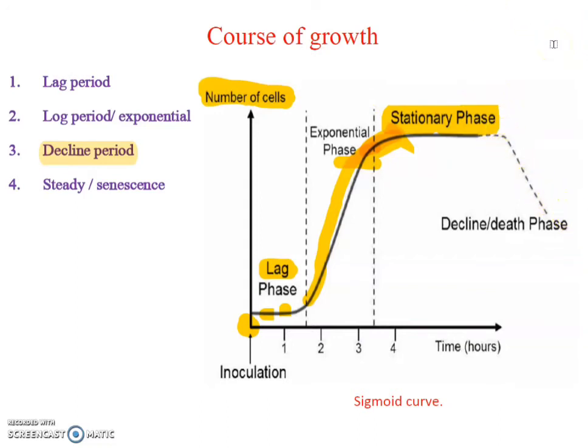These are the stages of growth, and this curve forms an S shape. This is called the sigmoid curve. Sigmoid curve means the S-shaped curve of growth. The first phase is the lag phase, then the exponential phase, then the decline phase, then the stationary phase. These four phases are very important in the sigmoid curve.